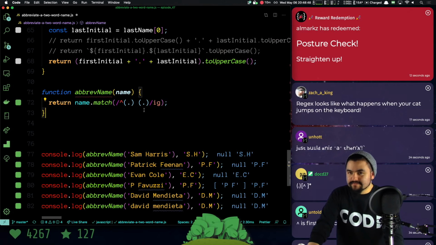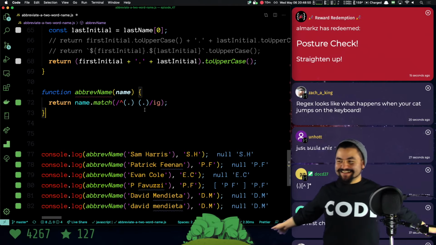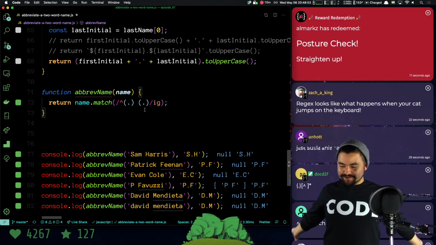And stop it. Stop it. It's not what you think. This is a regular expression.